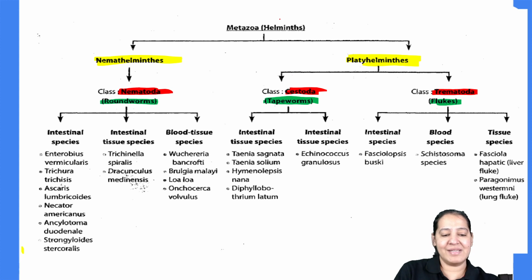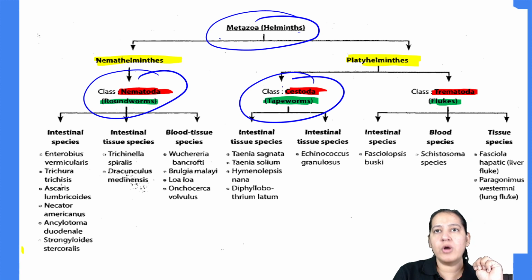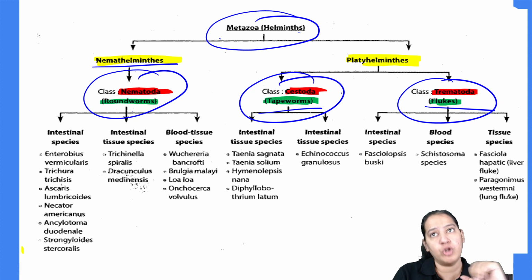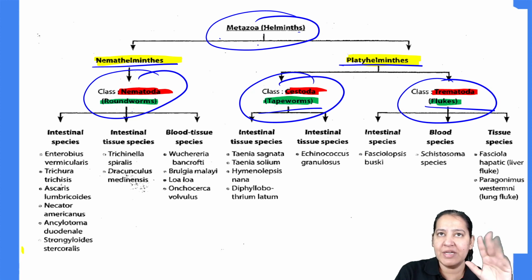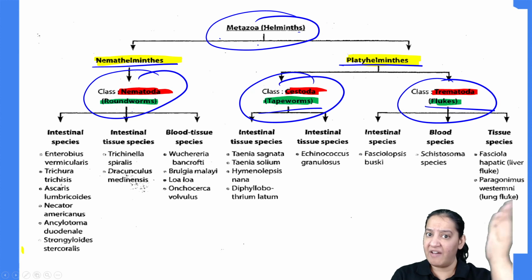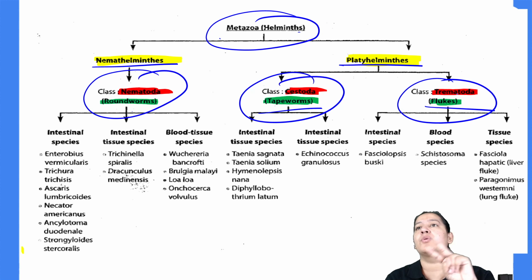In metazoa, as I have told you, we divide metazoa or helminths into 3 categories: nematodes, cestodes, and trematodes. Actually, nematodes belong to nematohelminths, and cestodes and trematodes both belong to platyhelminths. So first we divide into 2 categories, nematohelminths and platyhelminths. Nematohelminths have only one class, nematodes, and platyhelminths have 2 classes, cestodes and trematodes.